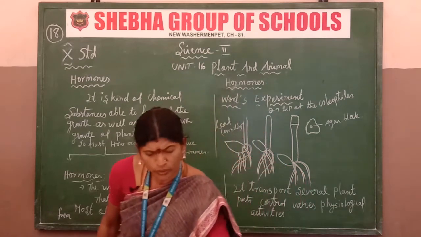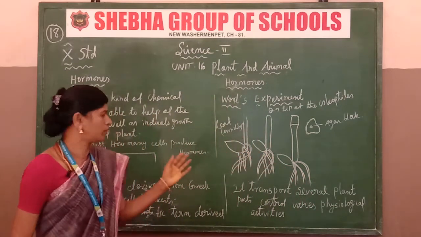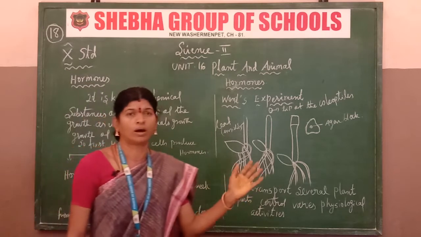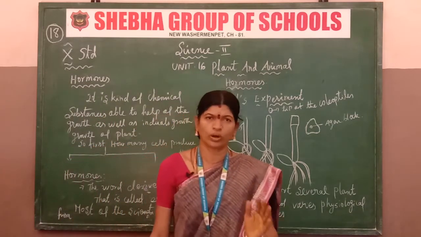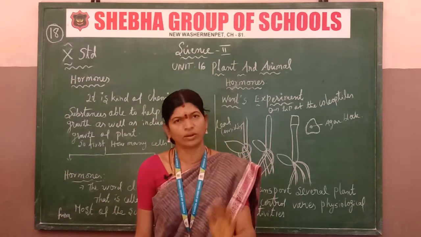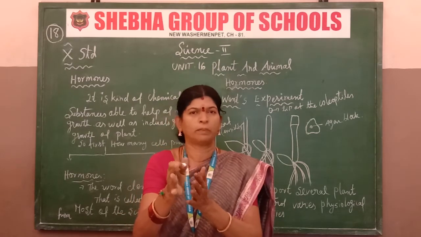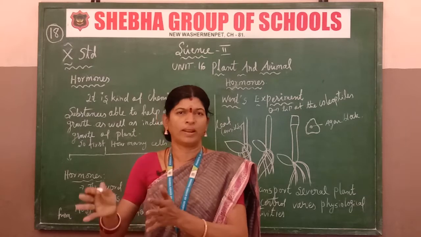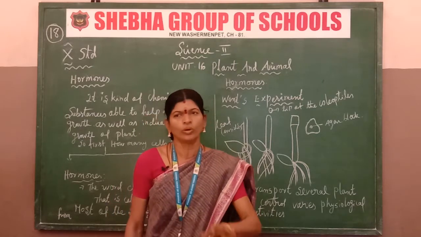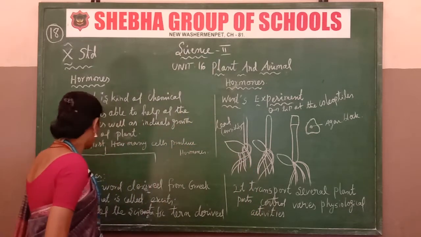There are two types of plant growth hormones. One is the growth promoting hormone, and another one is the growth inhibiting hormone, where growth is stopped. The plant's growth is stopped by the plant hormone. It's clear. Now we are going to the next one.